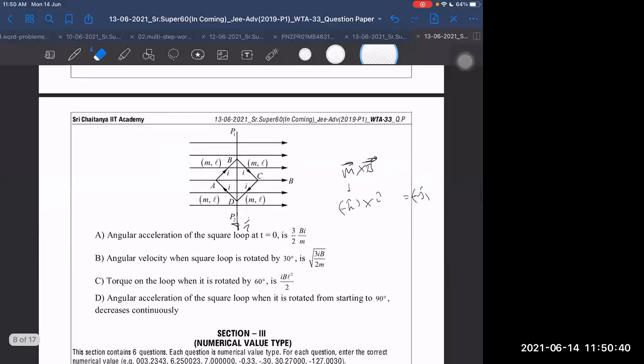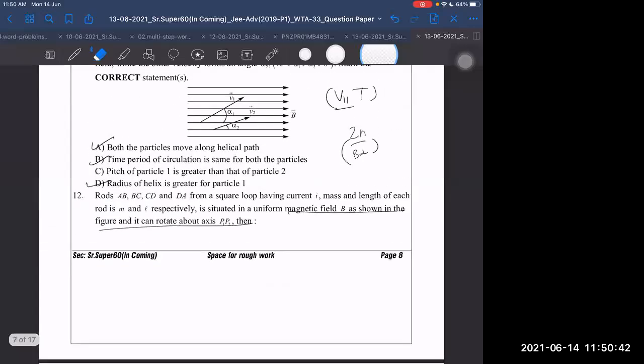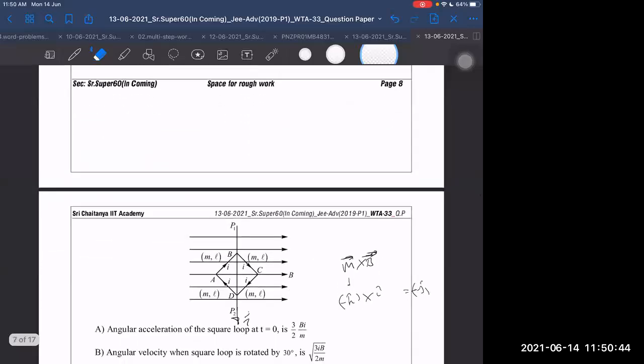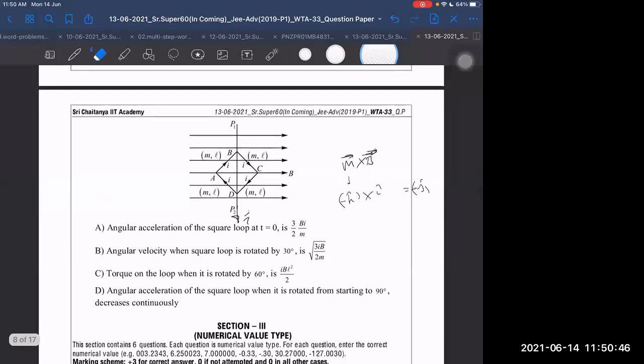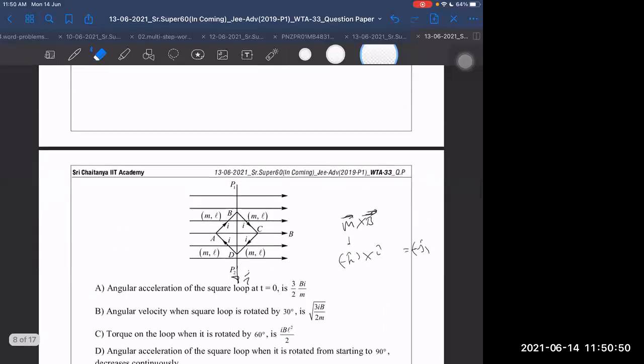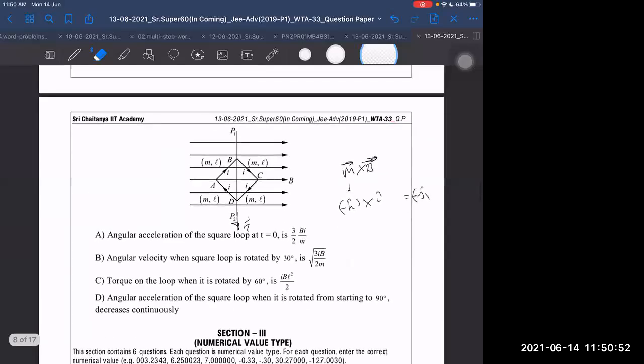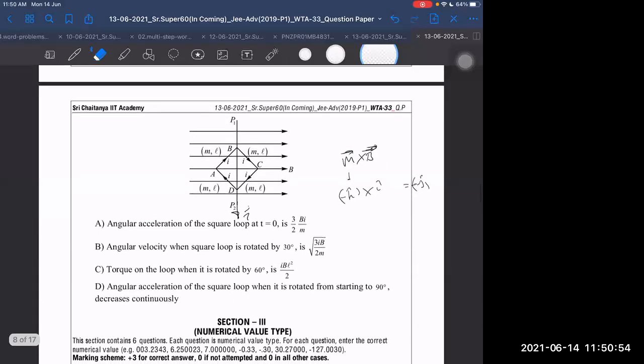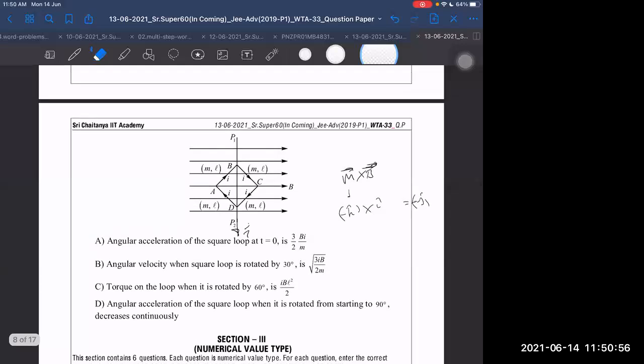Then we can apply torque equal to I alpha directly to find out at this instant. If we want to find kinetic energy, then we have to use the potential energy formula. I'm telling only the first option we can get by torque equal to I alpha.